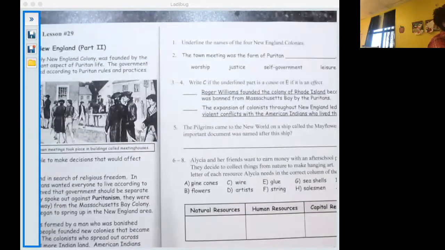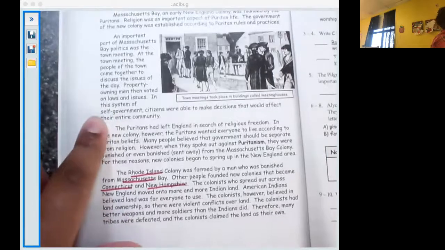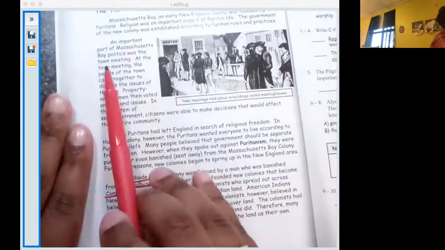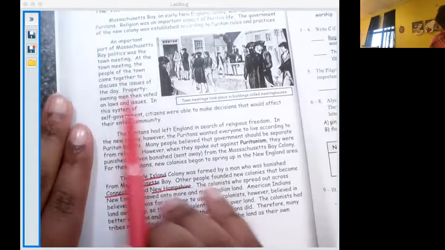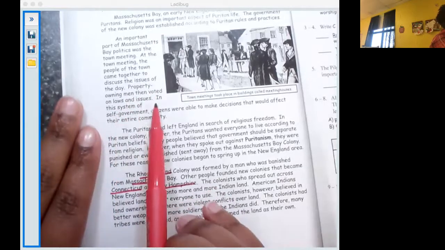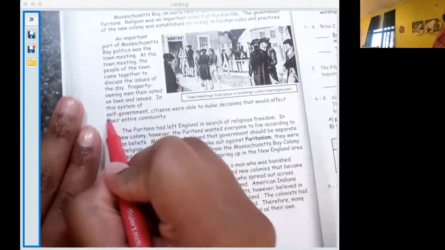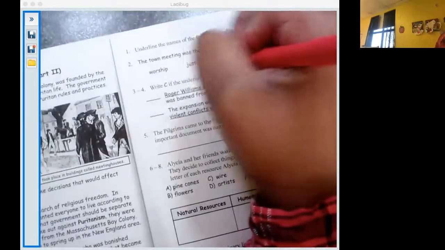All right, number 2. The town meeting was a form of Puritan blank. Worship, justice, self-government, or leisure. I remember reading this. So I'm going to go to the 2nd paragraph. And it's talking about that town meeting. It says, at the town meeting, the people of the town came together to discuss the issues of the day. Property owning men then voted on laws and issues. In this system of self-government, citizens were able to make decisions that would affect their entire community. So I know that the answer to number 2 is self-government.